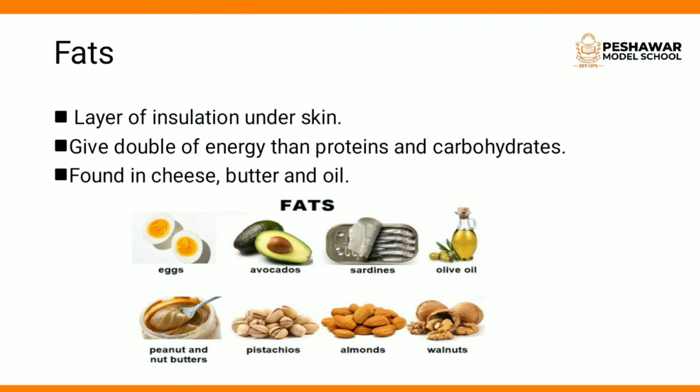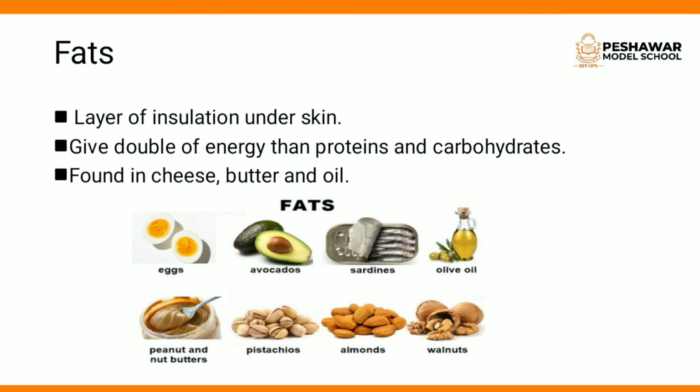Now the next nutrient is fats. Fat is stored as a layer of insulation under the skin. As you know, the first layer of our body is the skin. Under the skin, the next layer is of fats, stored as a layer of insulation. It means that it also prevents heat loss. The main function of fat is that it gives us energy and it also prevents heat loss. And you know how much energy it gives us?